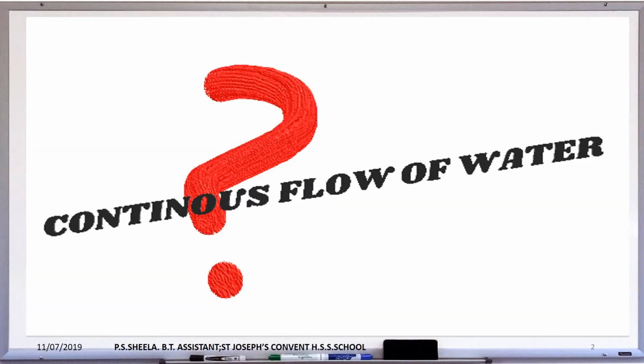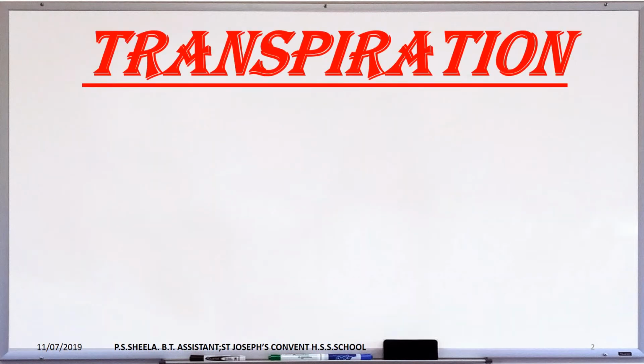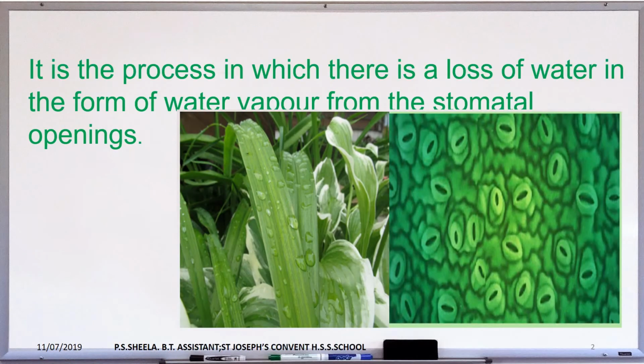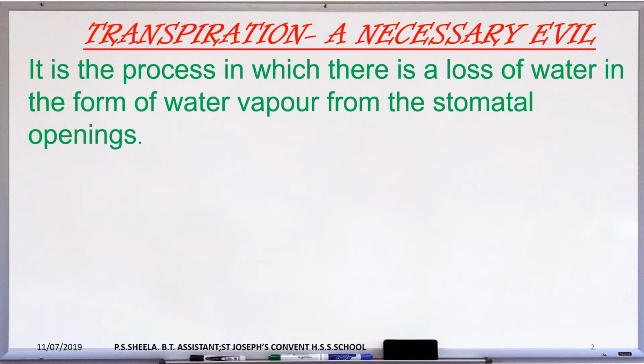The roots of the plants absorb water and transport it to the stem and leaves. We are quite surprised how this continuous flow of water from the roots to the leaves is possible, is it not? It is because of the process called transpiration and the pressure created due to it on the surface of the leaves. What is transpiration? It's a process in which there is loss of water in the form of water vapor from the stomatal opening. Transpiration has both beneficial and harmful effects, and so it is referred to as a necessary evil.